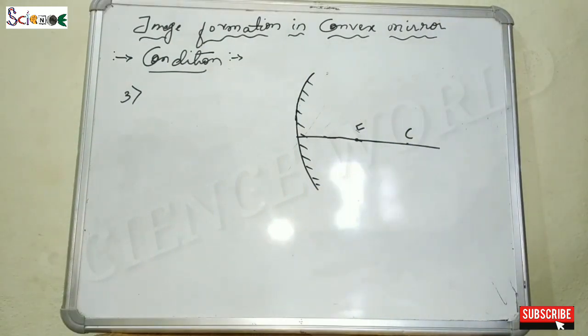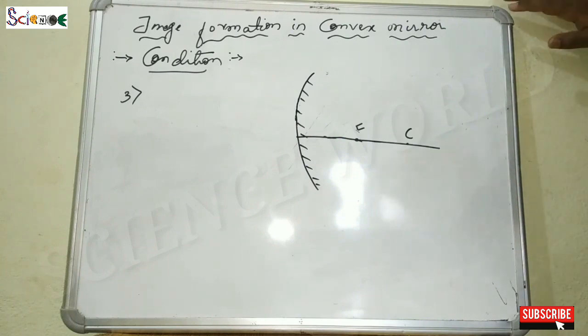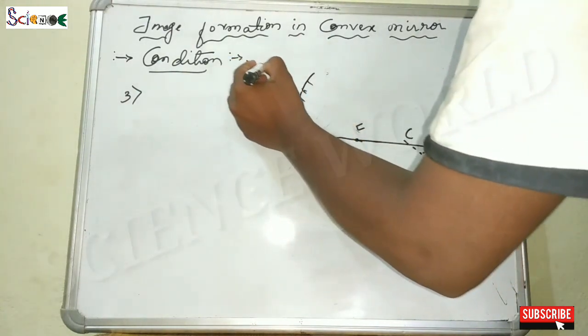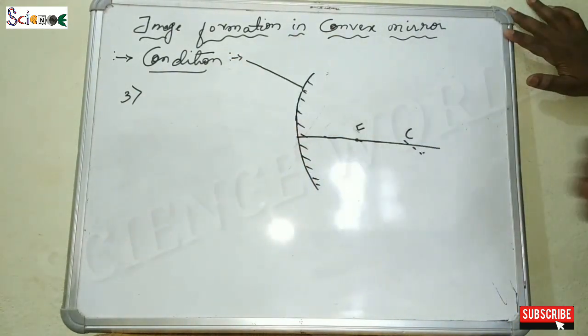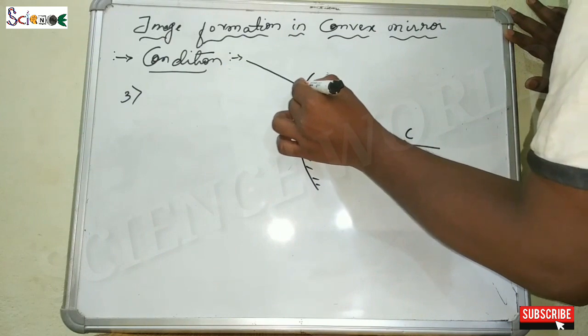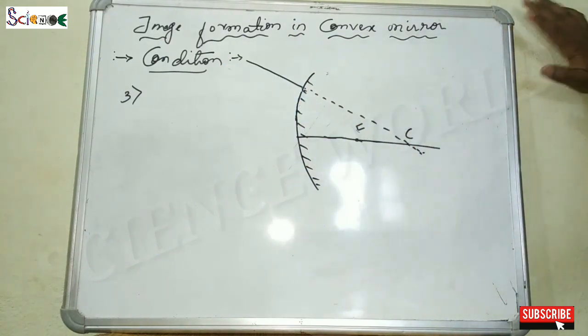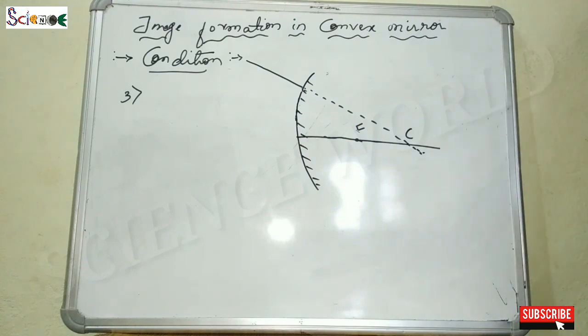And now the third condition, when any incident ray is incident on the reflecting surface in a manner that its imaginary ray is touching or passing the center of curvature, like this. So this is the incident ray whose imaginary ray passes the center of curvature.